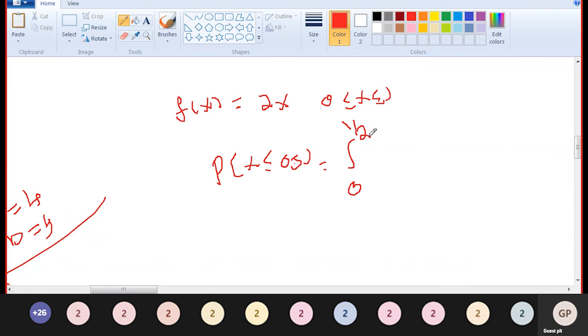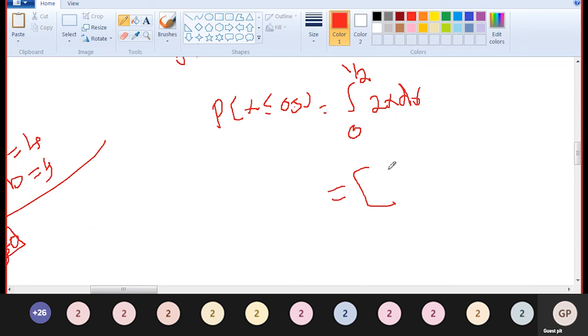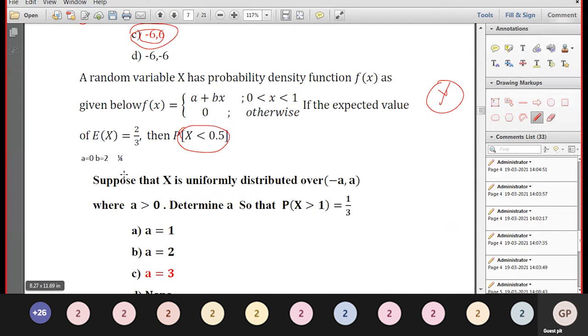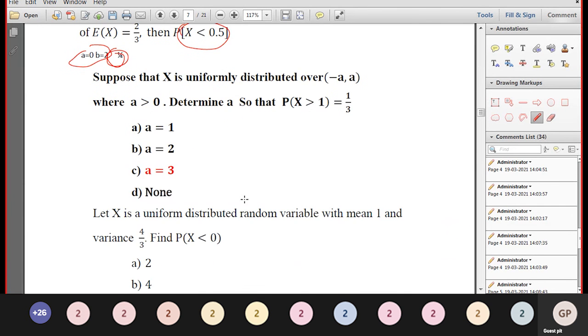The 2 cancels, leaving x squared, so 1 by 2 the whole squared, which is 1 by 4. So the answer is 1 by 4.